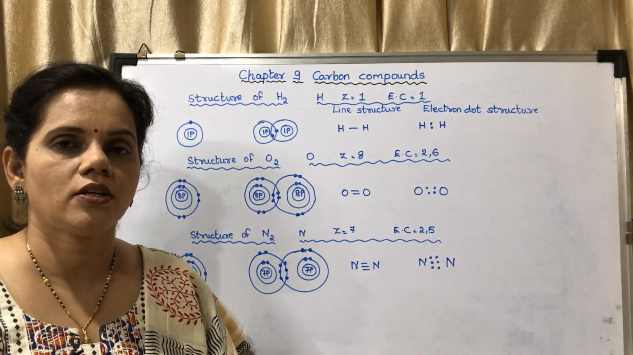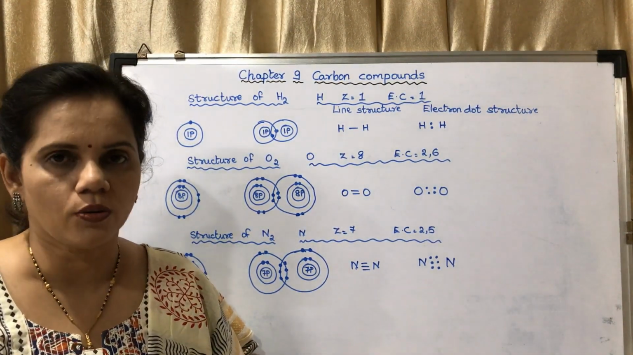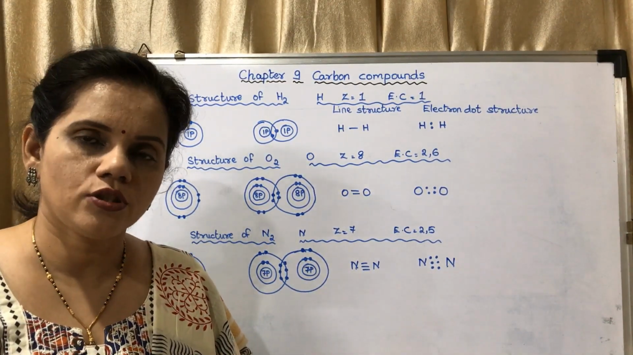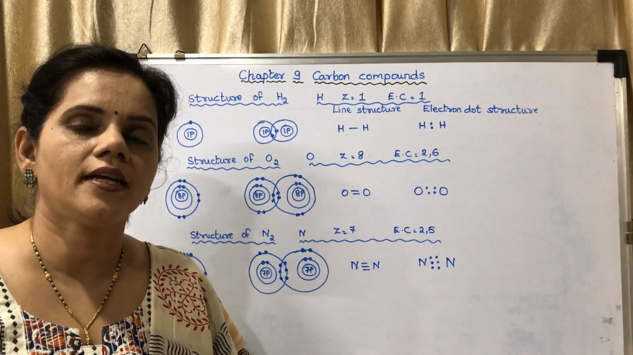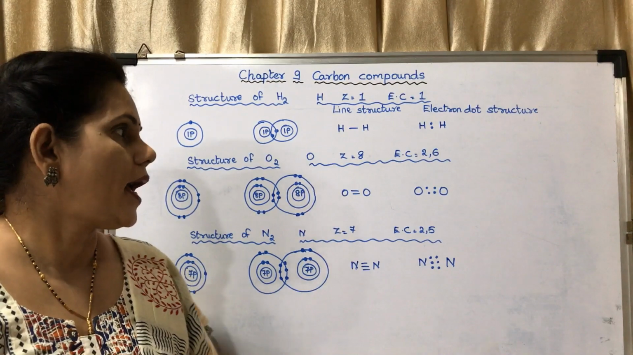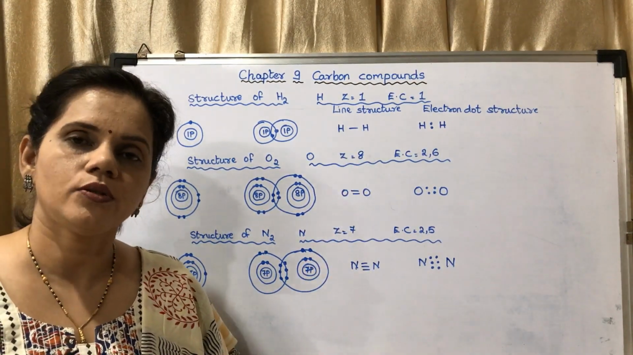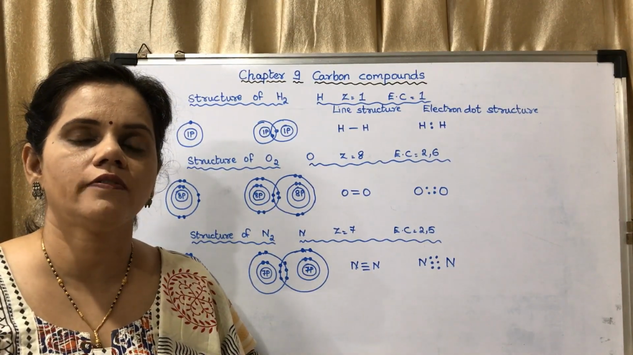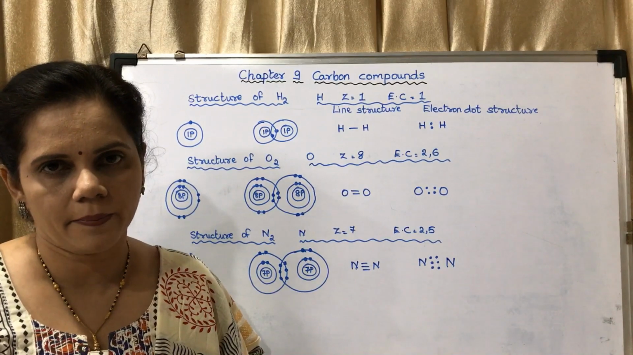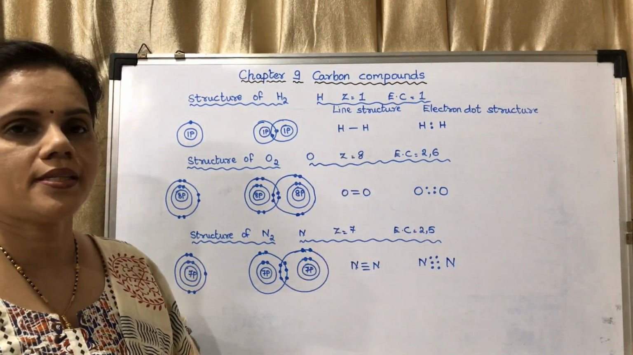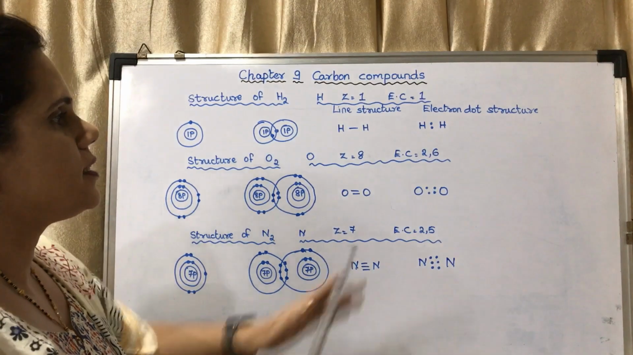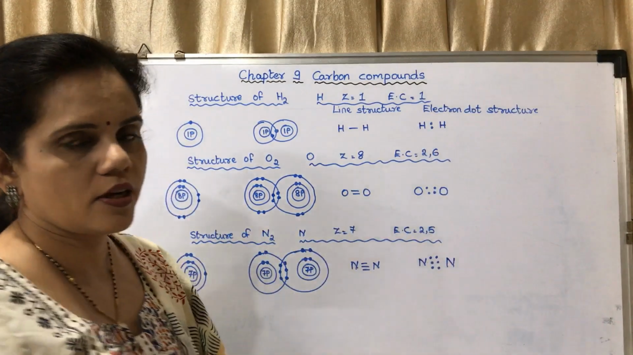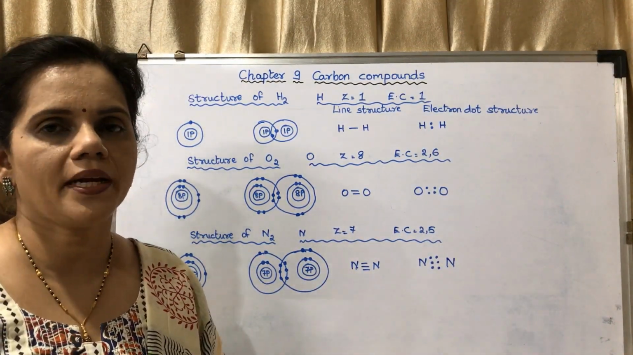In the electron dot structure, you have to show only the number of electrons in the outermost shell. I repeat, in electron dot structure you have to show only the number of electrons in the outermost shell. You also have to show the number of electrons which they have shared and the number of electrons which are free in the outermost shell. After sharing, you may see this hydrogen is having 2 electrons, and this hydrogen is also having 2 electrons, so they will become stable.